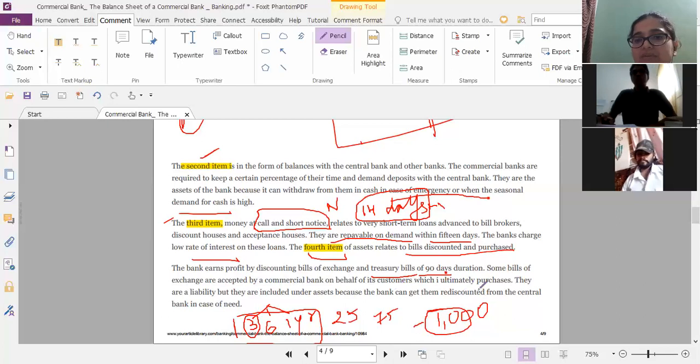They are a liability, but they are included under assets because the bank can get them rediscounted from the central bank in case of need. So it becomes both a liability and an asset, right?